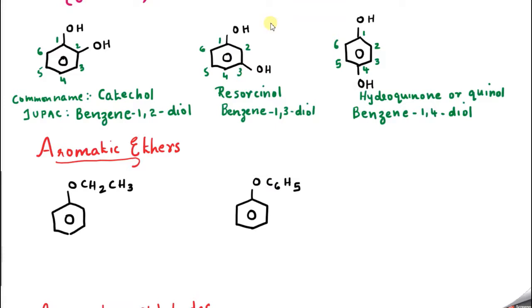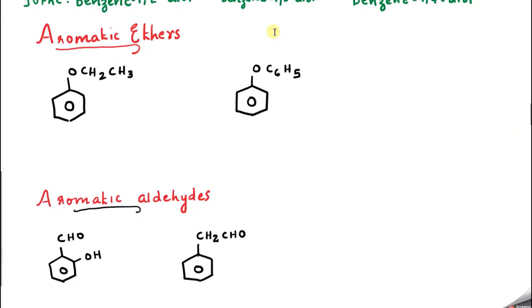Okay, now let's go to the next step, the aromatic ethers. The first question you could see, can anybody tell the name of this compound? Since this is the ether linkage, we know that for ethers we say alkoxy. So with O linkage there is a phenyl ring as well as CH2CH3. Smallest one is CH2CH3. So we say ethoxy benzene.